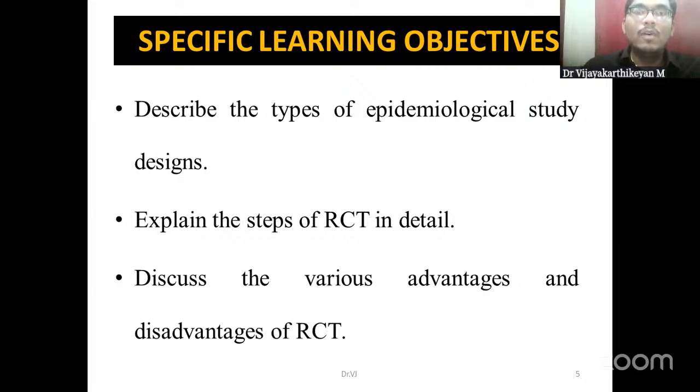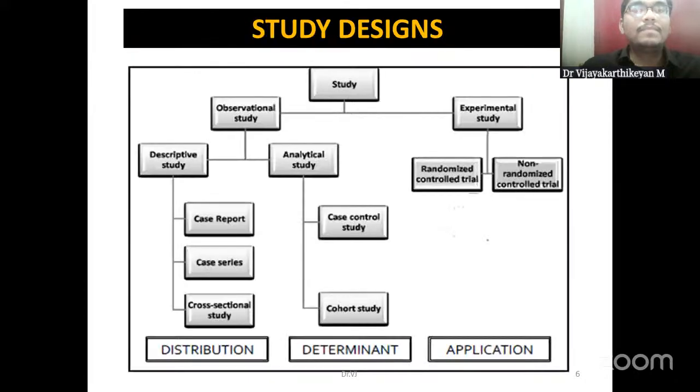In exams, majority of them write a wrong classification of epidemiological study designs, but it is very, very easy to classify. Next, I will explain the steps in conduction of an RCT in detail. At the last, I will highlight the advantages and disadvantages of an RCT.